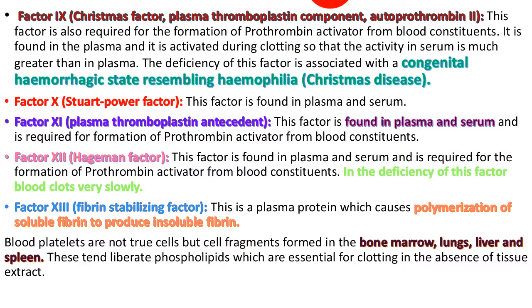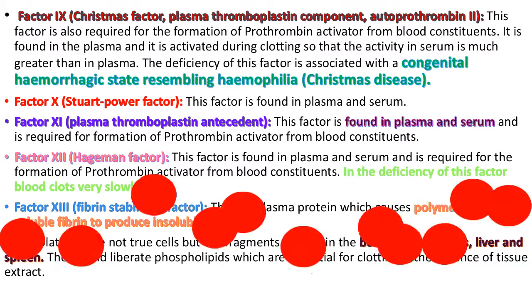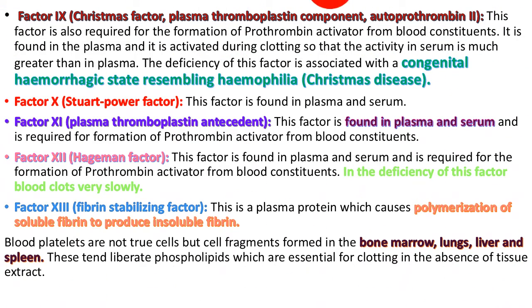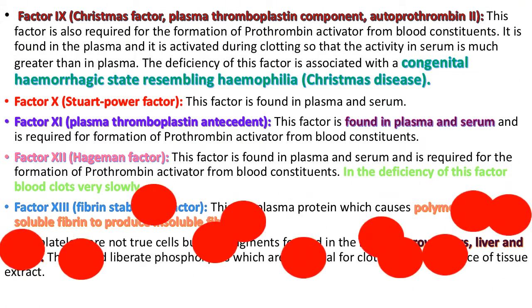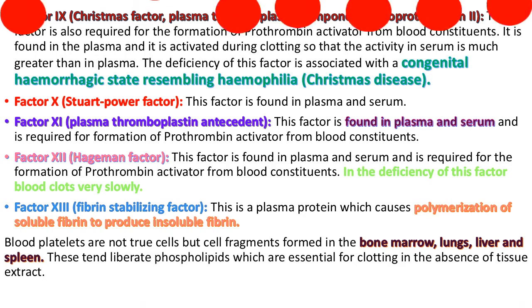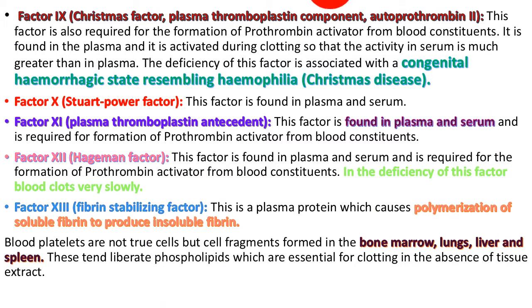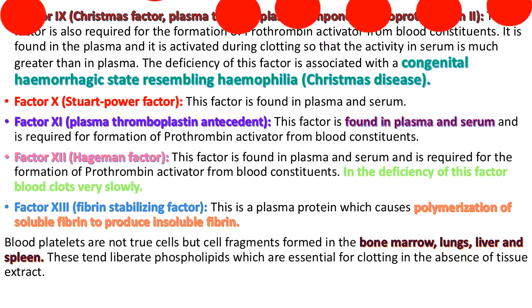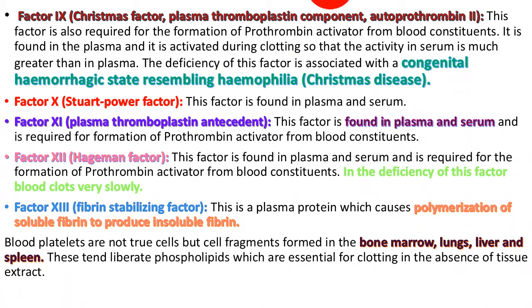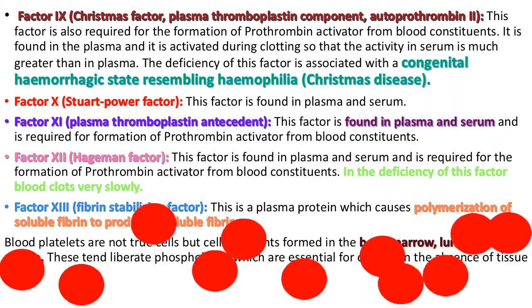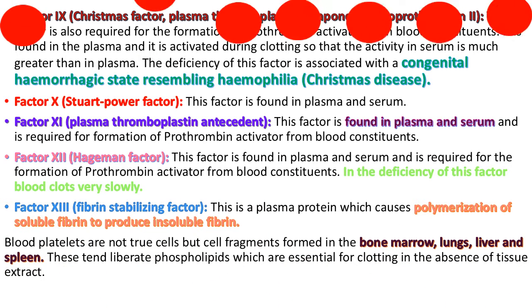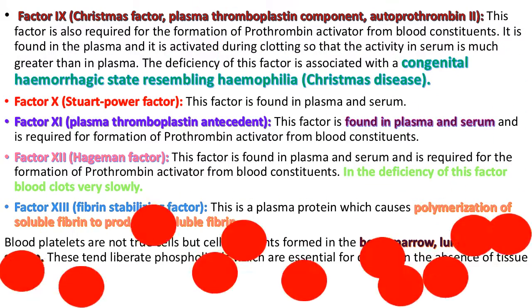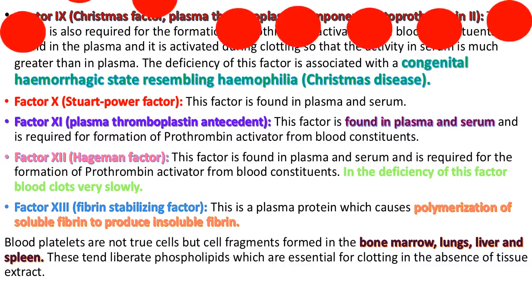Factor 13, fibrin stabilizing factor. This is a plasma protein which causes polymerization of soluble fibrin to produce insoluble fibrin. Blood platelets are not true cells but cell fragments formed in the bone marrow, lungs, liver and spleen. They liberate phospholipid, which is essential for clotting in the absence of tissue extract.